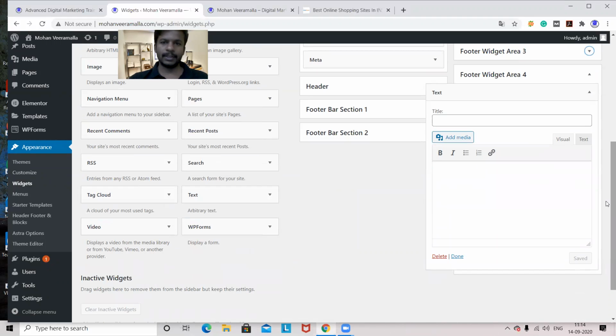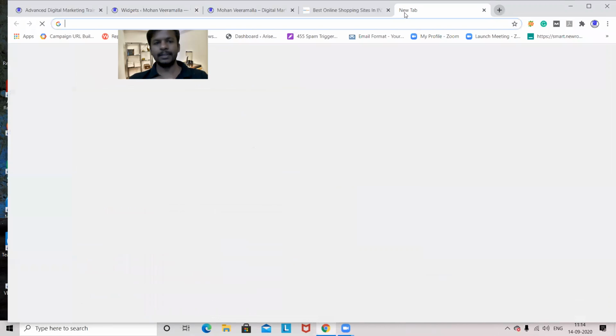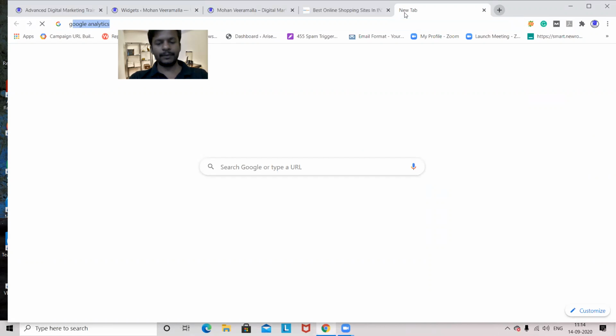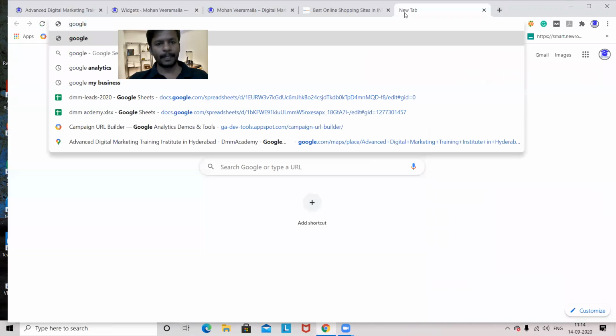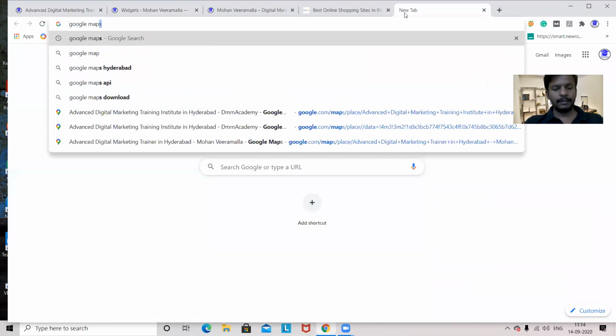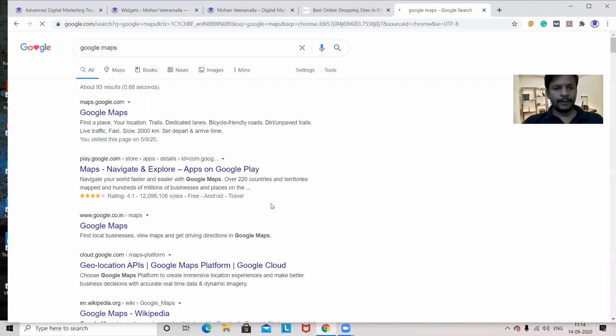So I dropped it here. Now, if I want to show a Google map, which is my business location, what I should do, the process is, if you are going with widgets, this will be the process. Then you have to go to Google. I'll take this to the right hand side. I'll go to Google Maps. So now we are in Google Maps.